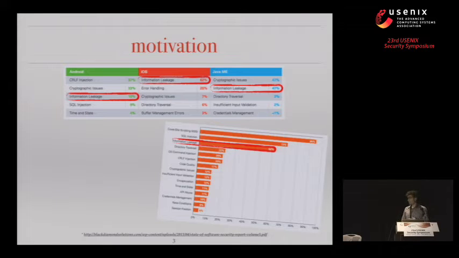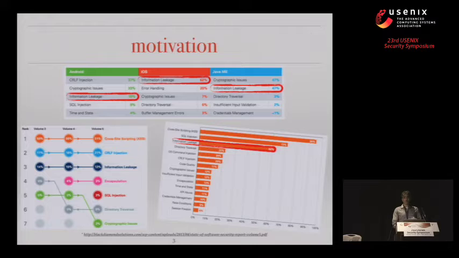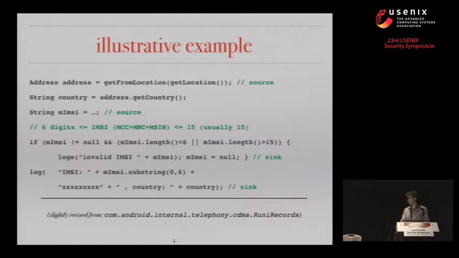And what's even more disturbing is that even if we look back at recent years, we see that not only is it there now, but it's been there before, with similar numbers, which means that there's not much change, shift, or improvement in securing user privacy on mobile platforms. And so this is the motivation we're coming out of.